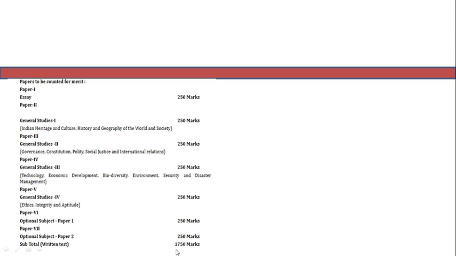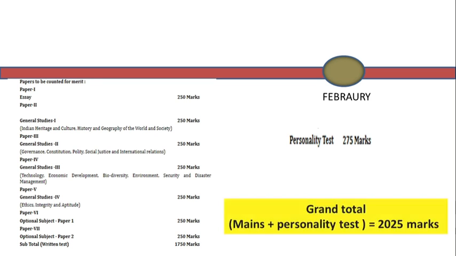After conducting the mains paper, usually UPSC conducts the personality test. So based on the marks of the mains paper, a merit list is prepared and students are called for the personality test in the month of February. This personality test is counted for 275 marks. So the overall student score will be from the mains paper plus the personality test, which will be equal to a total of 2025 marks.